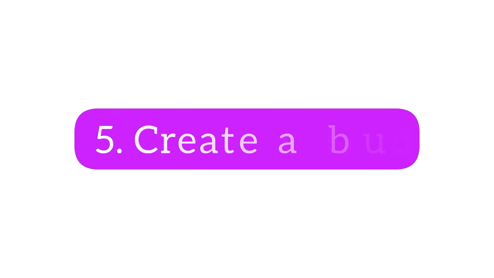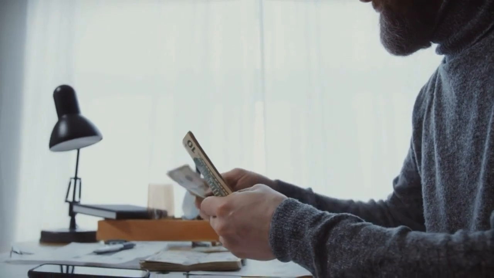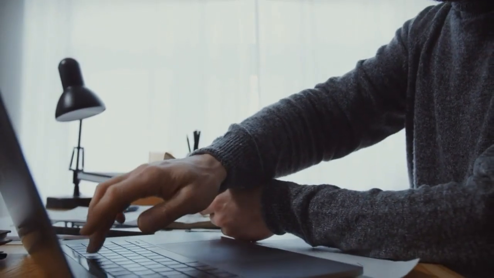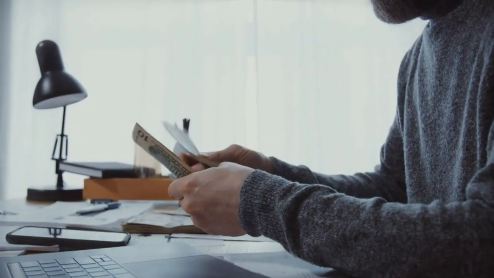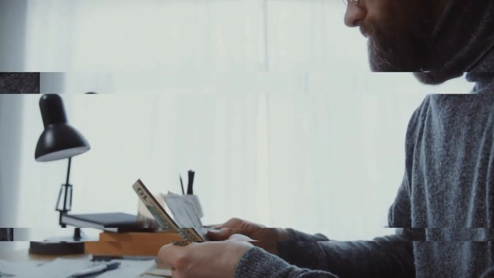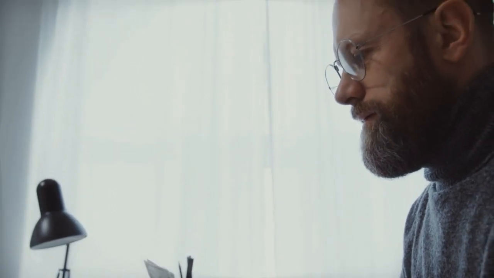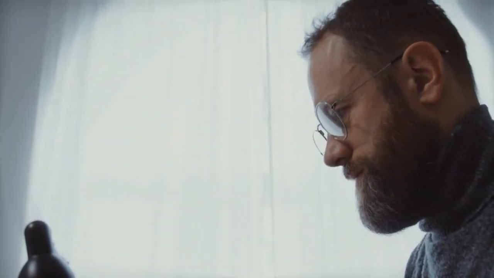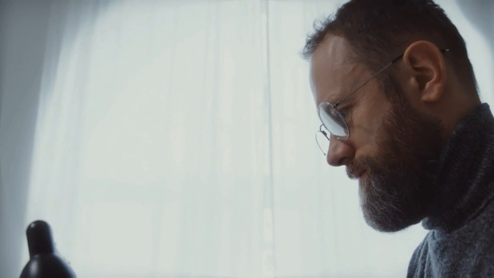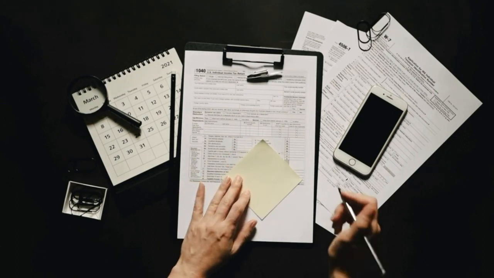Create a budget. Use the information you have gathered to create a budget. Allocate your income to your fixed expenses first, then your variable expenses, and finally your financial goals. Track your progress. Keep track of all expenses and income throughout the month to make sure you stick to your budget.